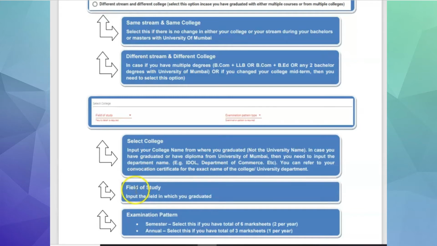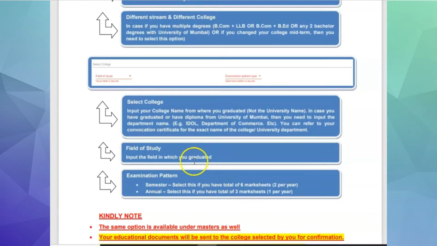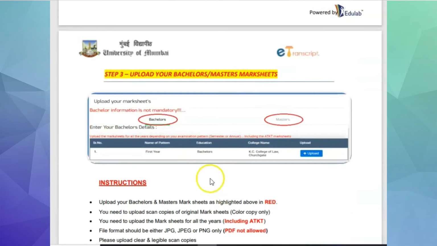Field of study, the other option is input the field in which you graduate. So this will be your majors. Then examination pattern. Semesters, for those who have semester systems, means they are having 6 mark sheets, 2 per year, and select option annual for those who have 1 mark sheet per year. Now coming to step 3.